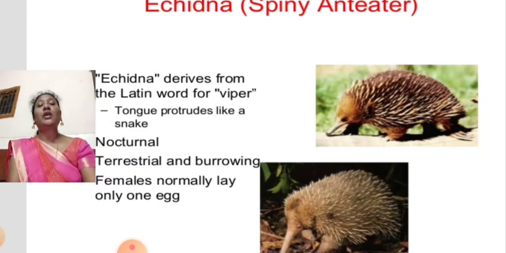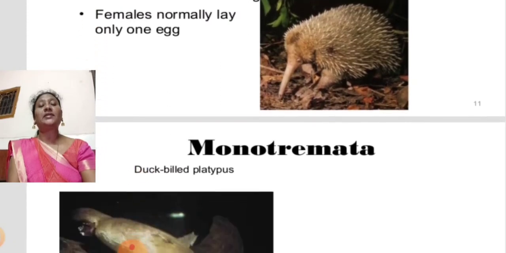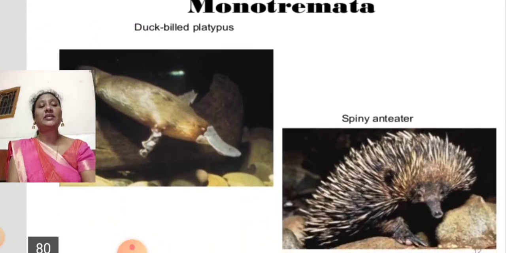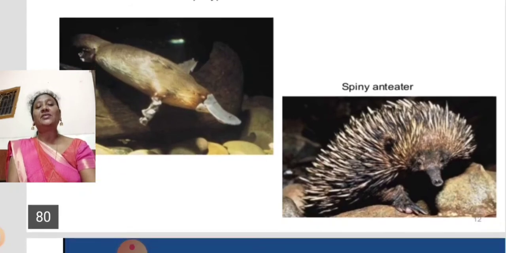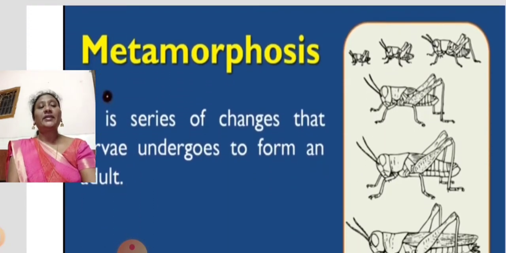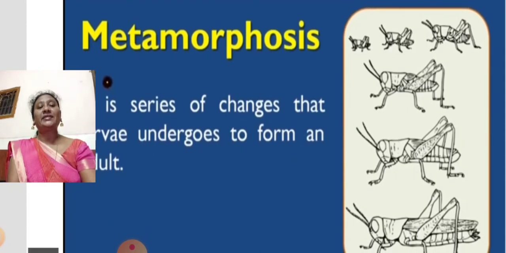These two animals, echidna and duckbill platypus, are both called egg-laying mammals. You can see the pictures clearly here. The general name of the echidna is spiny anteater.